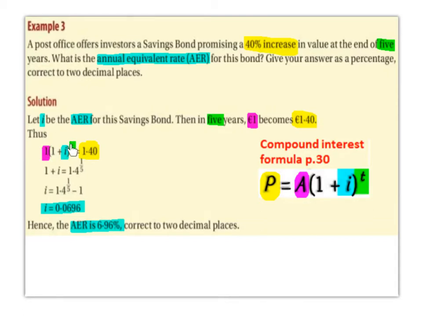And then the 5 comes over the equal sign and it becomes to the power of a fifth, which is the same thing as finding the fifth root of 1.4. Then the 1 comes over the equal sign and becomes minus 1. And 1.4 to the power of a fifth, minus 1, is 0.0696. So here we have a decimal, but we want a percentage to 2 decimal places. Hence the AER, the annual equivalent rate, is 6.96%, corrected to 2 decimal places.